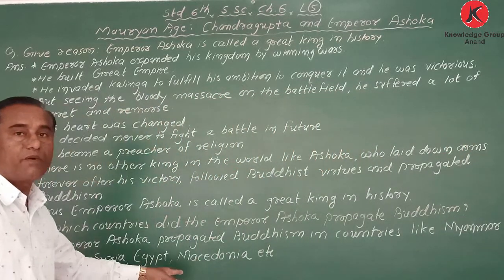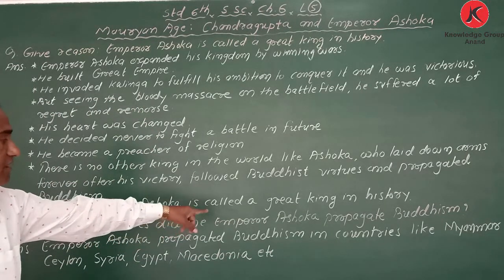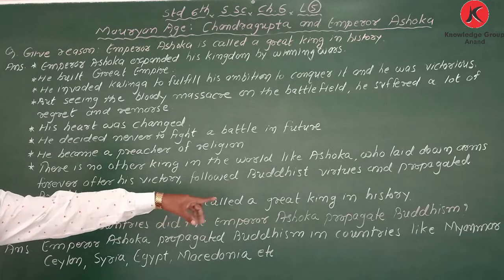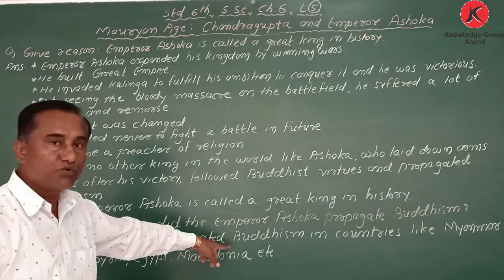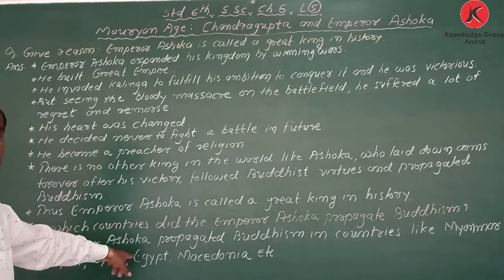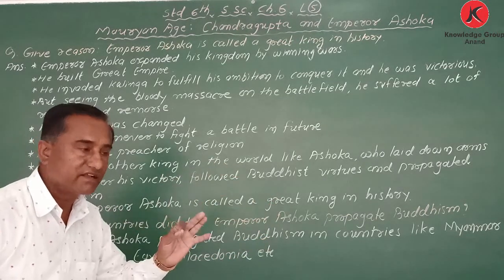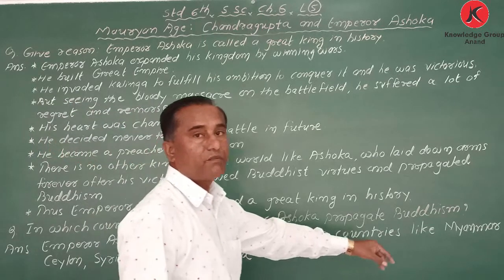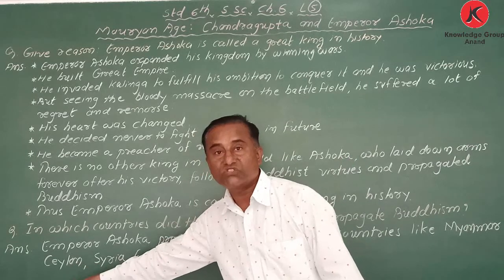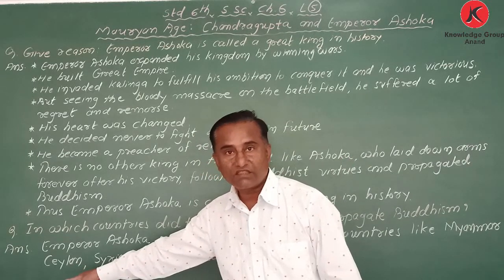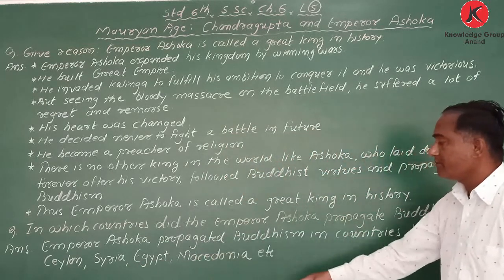Here we are discussing countries out of India. Answer: Emperor Ashoka propagated Buddhism in countries like Myanmar, which means Brahmadesh, and Ceylon, which means Sri Lanka, through Mahendra and Sanghamitra. Also Syria, Egypt, and Macedonia.